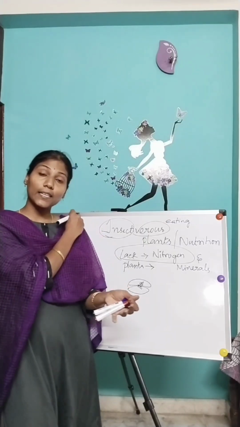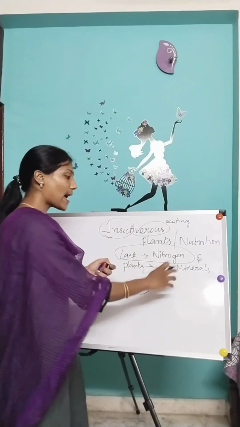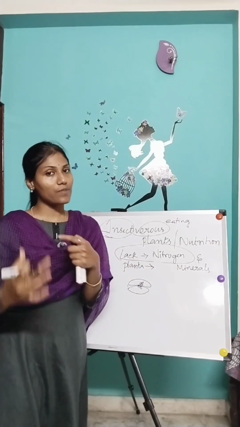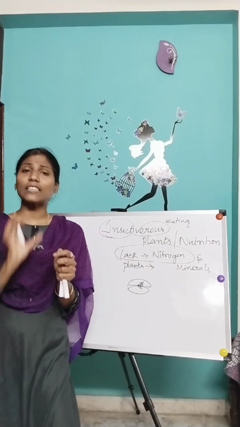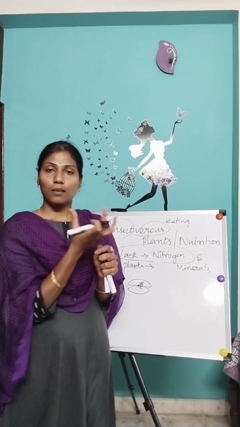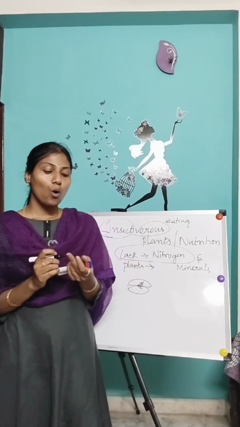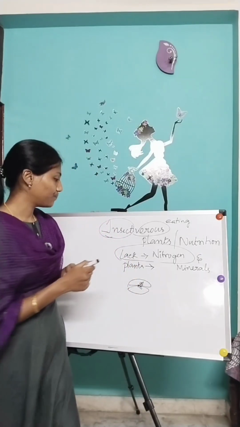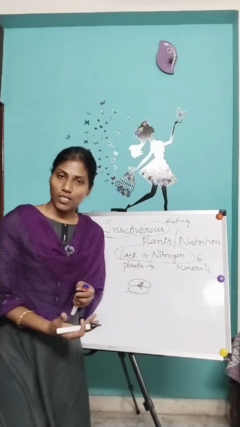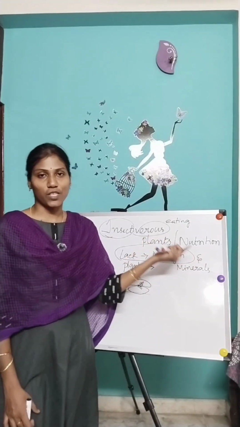But the plants living in soil lack nitrogen and minerals, so those plants developed one mechanism. They trap the insects, and from those insects they collect what they want. Clear? This type of nutrition we call insectivorous nutrition.